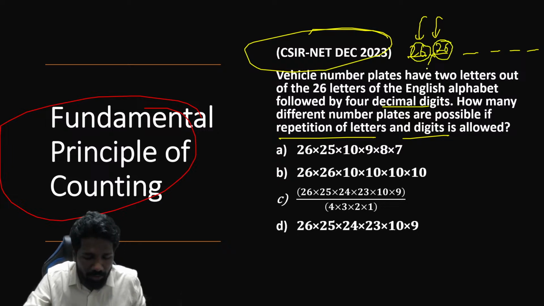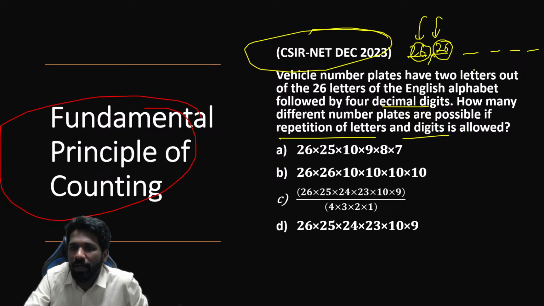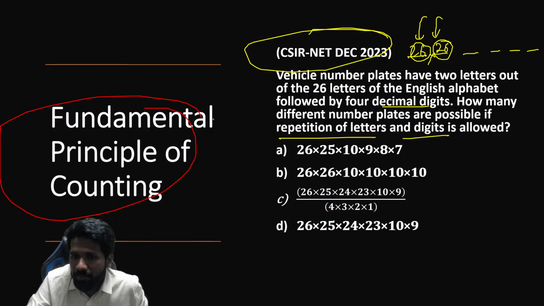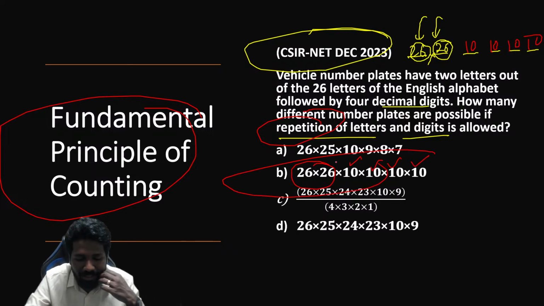So 26 into 26 using the fundamental principle of counting, multiplication rule. Those of you who forgot that rule, I have explained it in the flashcard series. Go through that series before exam for a quick revision. So the fundamental principle of counting says 26 into 26 मिलेगा. अभी digits 0 to 9, 10 possibilities. Here also 10, here also 10, here also 10, because repetition is allowed. So 10 into 10 into 10 into 10. Multiplying this is the answer.